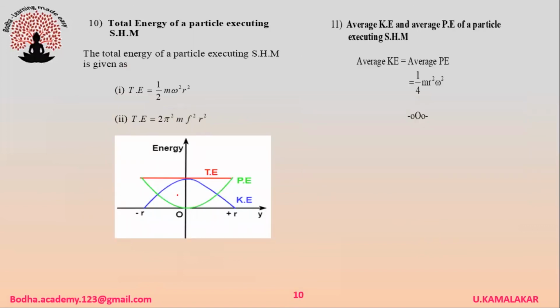Total energy of a particle executing SHM is given as T is equal to half m omega square r square. Total energy is also expressed as T is equal to 2 pi square m f square r square, where f is frequency of oscillation, r is amplitude. In SHM, the variation of energy with respect to distance is as shown in the figure. The average kinetic energy and average potential energy of a particle executing SHM is given as 1 by 4 m r square omega square.